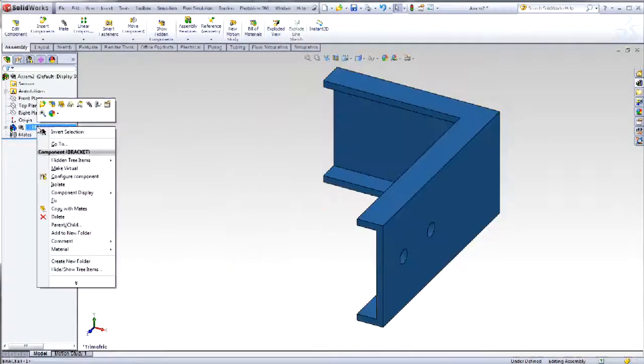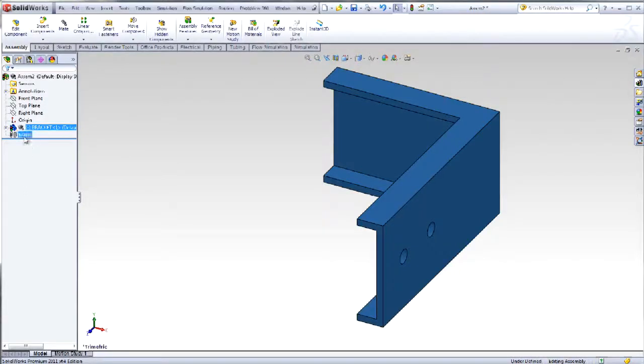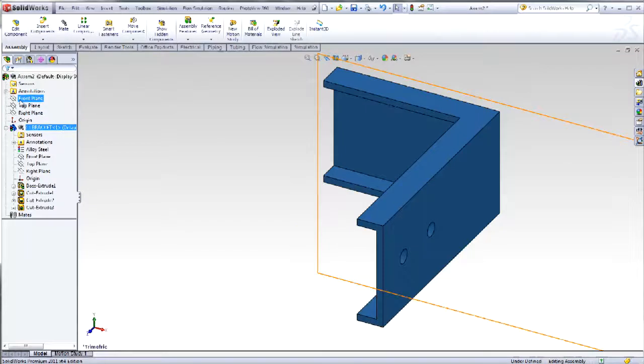There is no minus sign in front of the first component of the assembly. This indicates that the component will not translate or rotate and is referenced to 3 planes in the assembly.